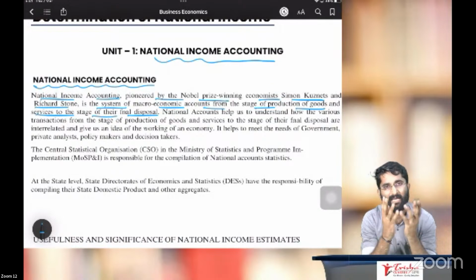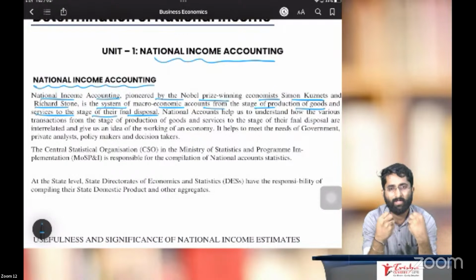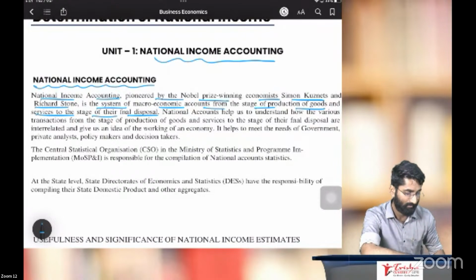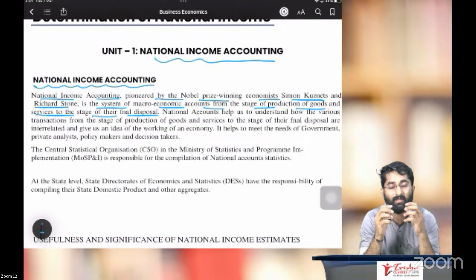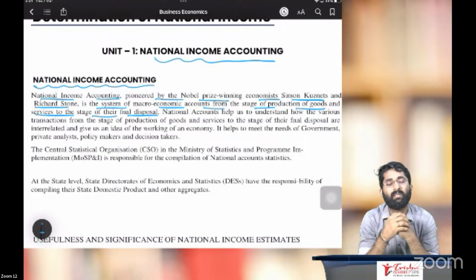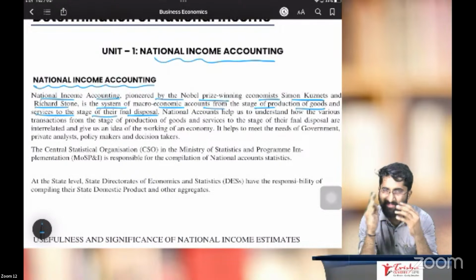But for national income, sir, what is the capacity of a nation in generating income? To know that or to calculate that, some other method is required.